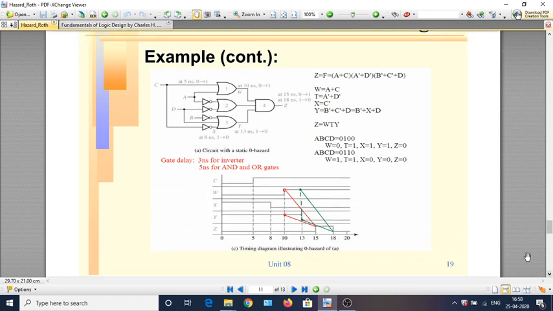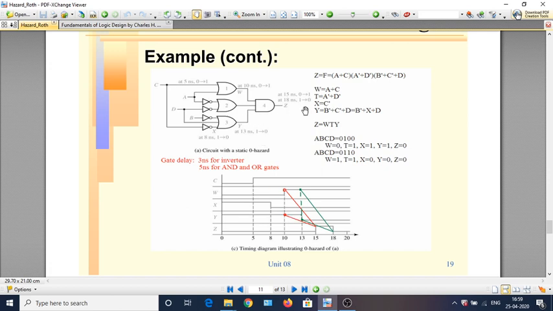This is also being shown here using this timing diagram. Same thing: find the effect between 15 and 18 nanoseconds, Z becomes 1, as shown here. So C changes at 5 nanoseconds. The effect on W takes place at 10 nanoseconds, whereas the effect on Y changes a little later, only at 13 nanoseconds. So between this duration, W as well as Y is 1.